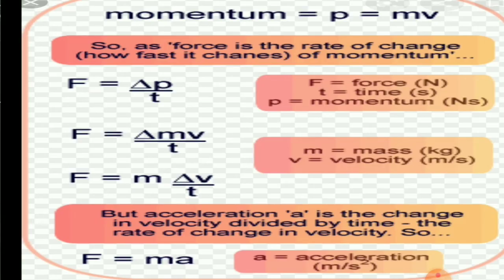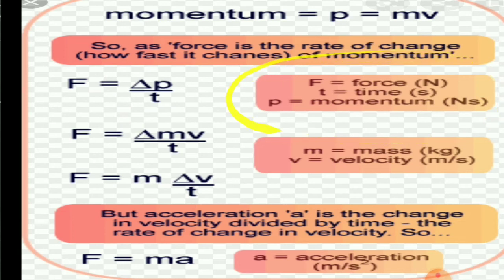Now we will see the symbolic representation. F, the net force, is equal to the rate of change of momentum. What is the symbol of momentum? P. Rate of change means delta P by t. Here delta represents the change. Previously, how much momentum it had. Surely if you are pushing an object, it will start from rest, so its speed will be increasing. Previously it is at 0, but afterwards it will have some value. Isn't it? That is said to be the change of momentum.